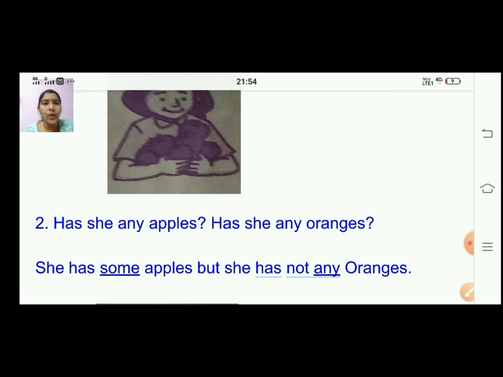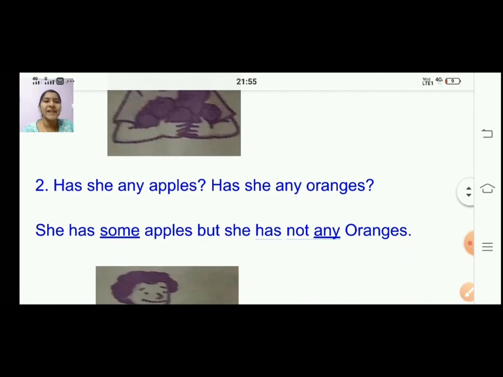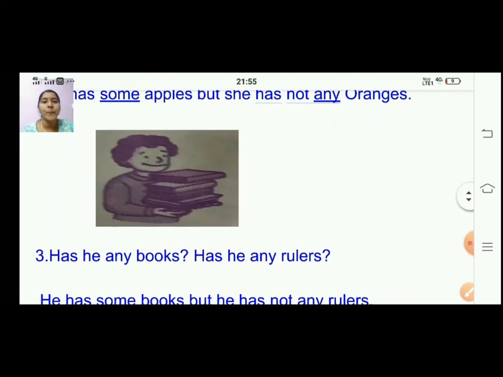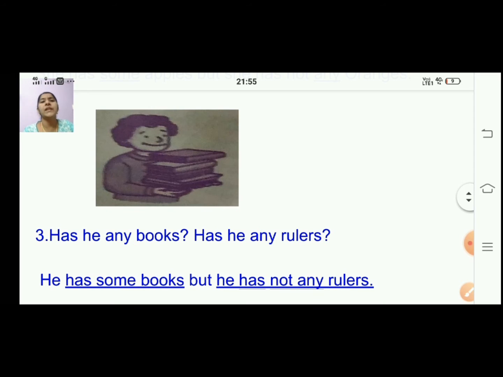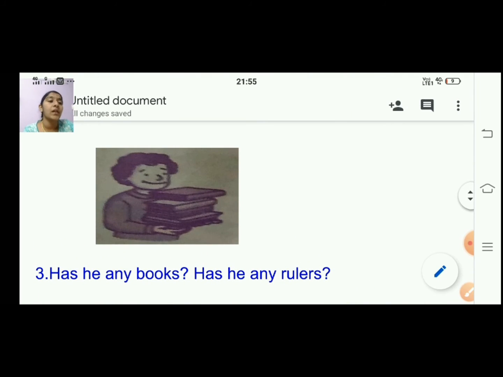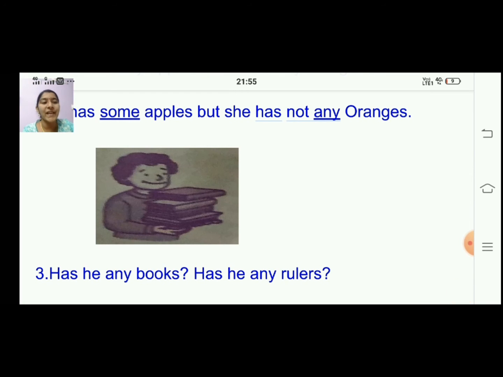Have you all completed till now? Yes, everyone understood? Next one, you will only tell me now. Can you see the picture here? What is he having in his hands? Yes, a lot of books are there. First I'll read out the question, then you will give me the answer. Has he any books? Has he any rulers? This is the question.